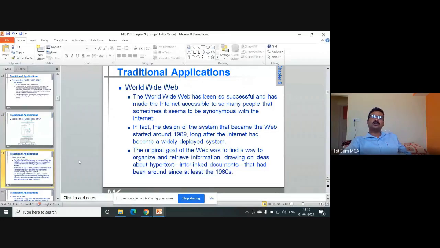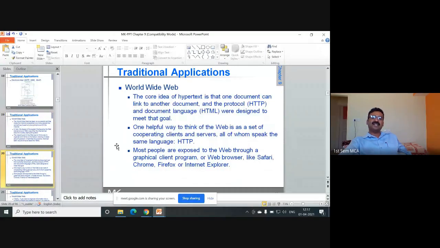Next, write a short note on World Wide Web. So this is again easy. World Wide Web has been so successful, and all these stories are given here. I will not go and explain the World Wide Web in detail. The main thing that you have to explain with respect to the World Wide Web is the core idea of hypertext: one document can link to another document using the HTTP protocol and the document language, HTML, hypertext markup language.